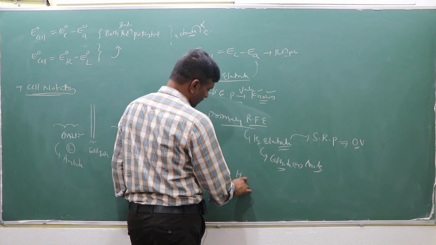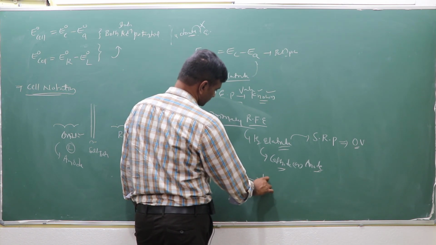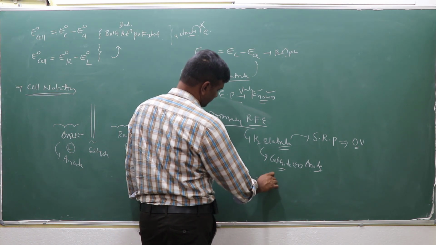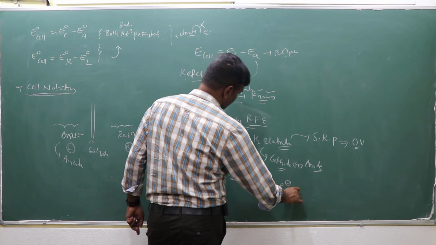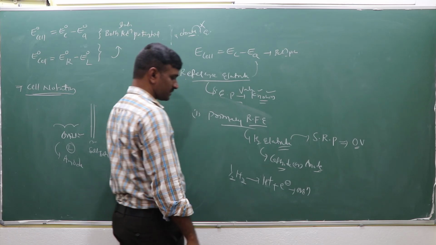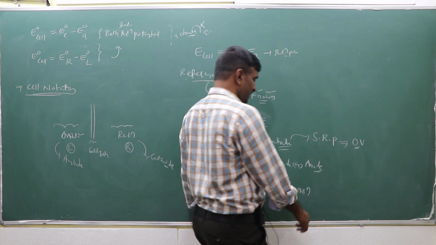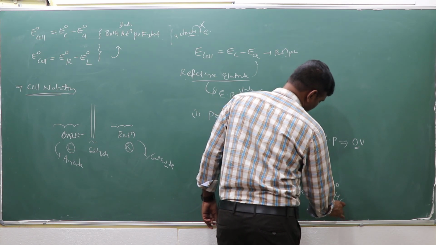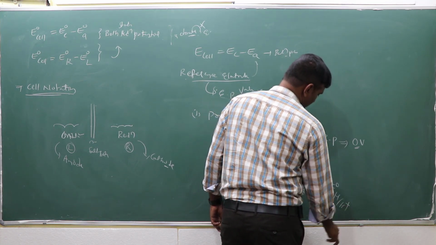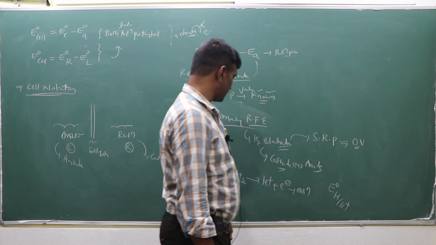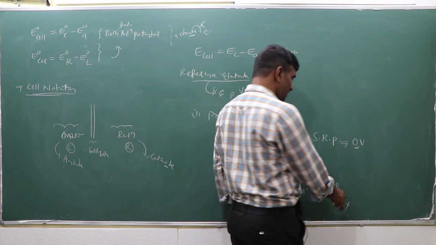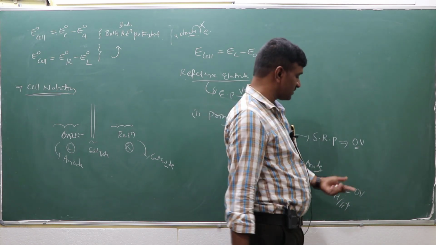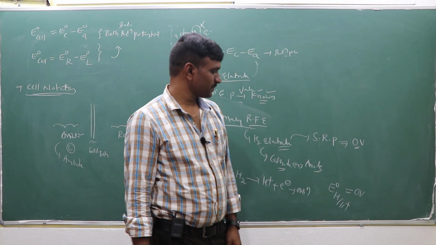Suppose an oxidation process takes place: half equivalent of H2 goes to H plus plus an electron. This is the oxidation process. What is the standard electrode potential of H2 going to H plus? This value is 0 volts. Whether it is the reduction potential minus 0 or plus 0, it is the same, 0 volts.